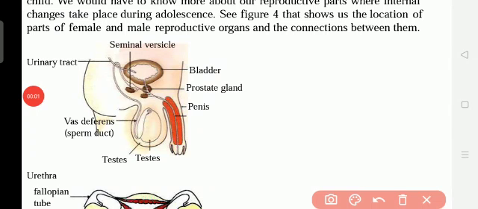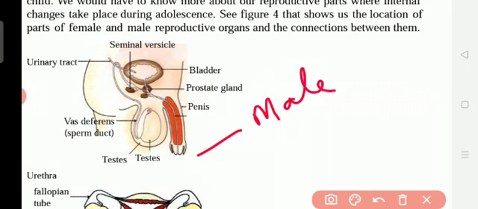Okay, students, don't feel bad to know. This is the male reproductive organ for the boys. This is called the penis, and this is called the testis, and here only sperm will be growing. The sperm is responsible for giving birth to a new child. The sperm grows in the testis in the male.